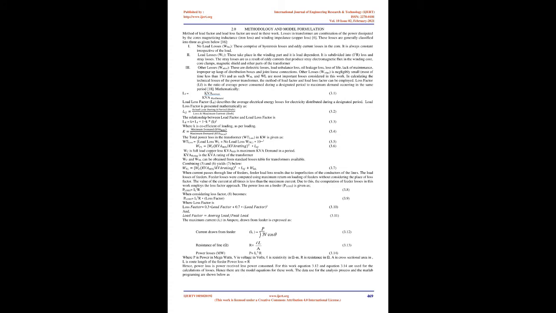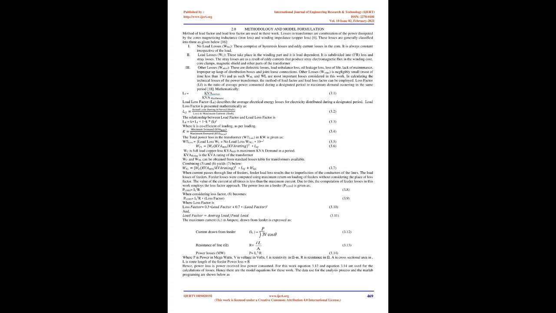The stray losses are a result of eddy currents that produce stray electromagnetic flux in the winding, core, core clamps, magnetic shield and other parts of the transformer. Other losses, WOTHR, are dielectric losses, load unbalance loss, oil leakage loss, loss of life, lack of maintenance, improper upkeep of distribution boxes and loose joint connections. WOTHR is negligibly small, most of the time less than 1%, and as such WNL and WL are the most important losses considered in this work.